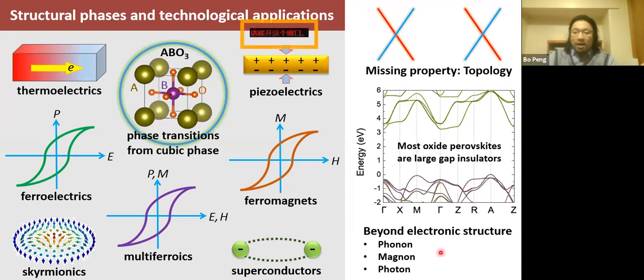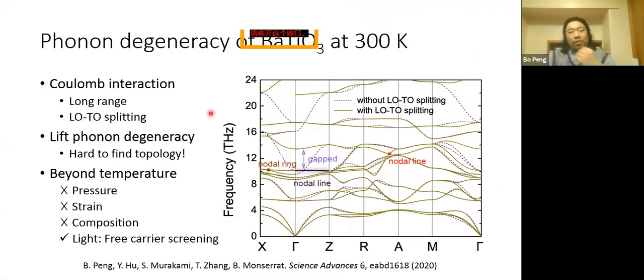So can we go beyond the electronic structure, for example, to phonons, magnons, or photons? We first look at the room temperature phonon dispersion. The thing is, at room temperature the long-range Coulomb interaction is there, so there will be strong LO-TO splitting as a result. These phonon degeneracies are lifted as a result of this LO-TO splitting.